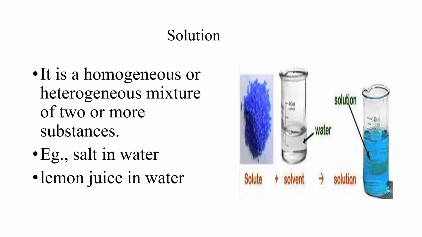Suppose you are adding sugar, then we say sugar solution. This is solid, this is liquid. So this is heterogeneous in nature. But if lemon juice is added in water, then we say lemonade. It is a homogeneous mixture of two or more substances, that is only called a solution.